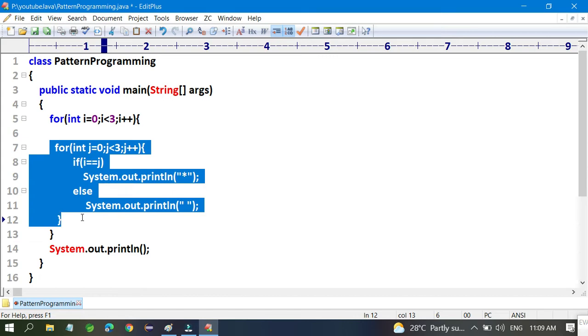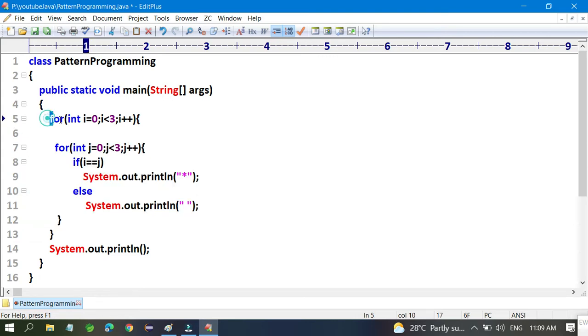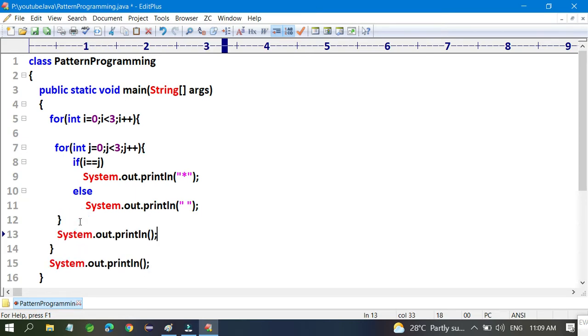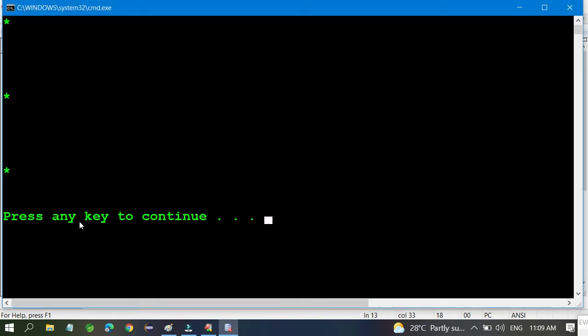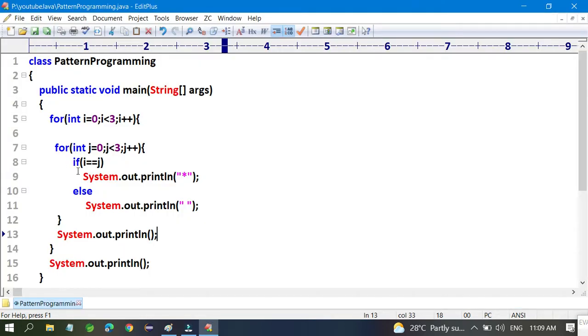Fine. If this one is completed, you have to give one next line, because if one loop is completed, one iteration is completed, then you want one more. This one is for the next line, it's a different thing. Okay, so just print it, and right now you can see you are printing like that, so it is not good.